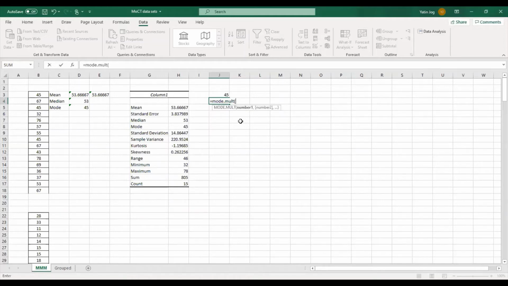Now what is the argument for MODE.MULT? My first argument is the data set itself, comma. Because I want to find multiple mode values, I have to supply the same data set again as the second argument, and then closing bracket. Now if I hit enter, it will give me both mode values, 45 as well as 67.